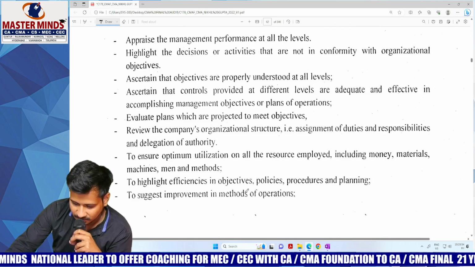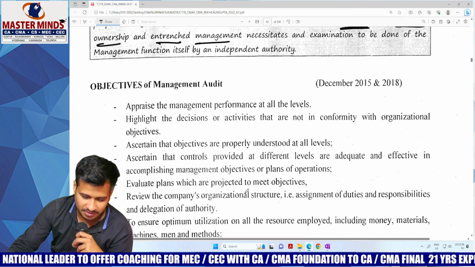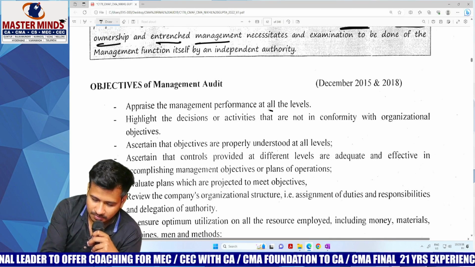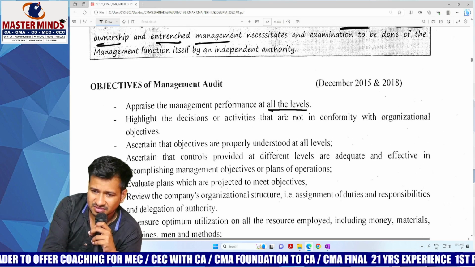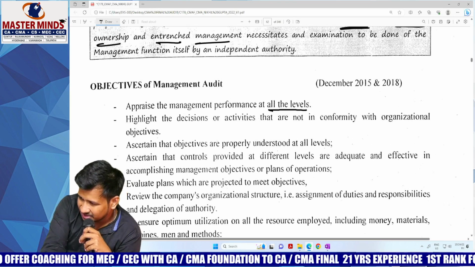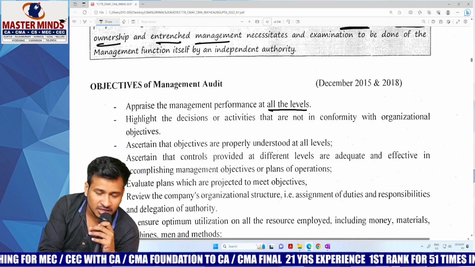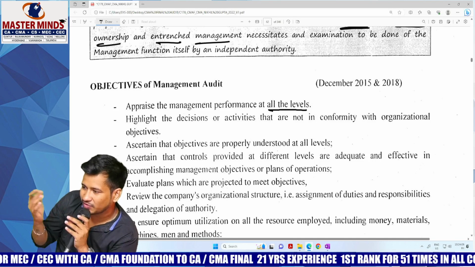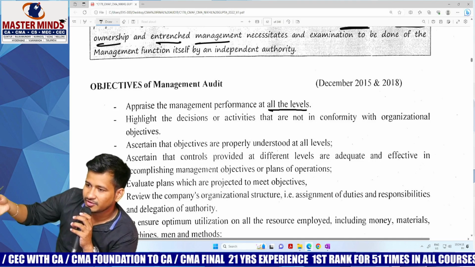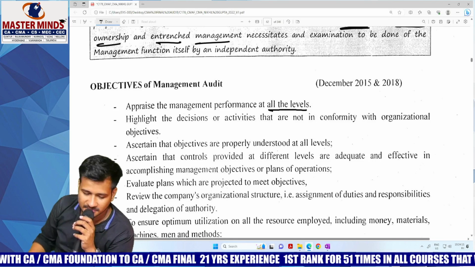Next. Objectives of a management audit. Appraise the management performance at all levels. Already we have discussed. Purchase department, selling department, at all levels, you just need to appraise each and everything very carefully. Management audit is not just limited to one aspect. It is for all the departments.